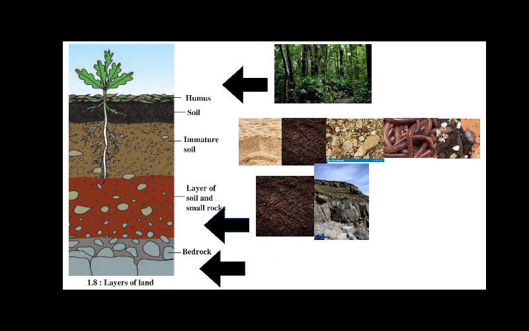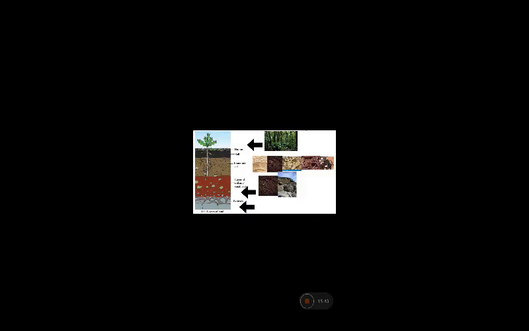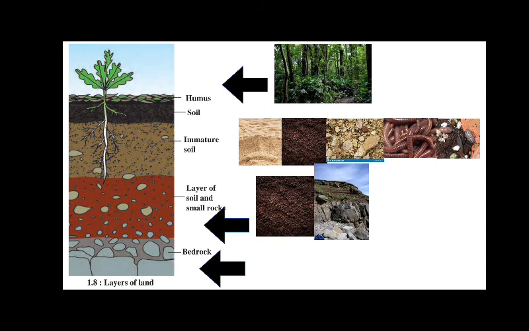And the last layer is the bedrock from which the soil has emerged. The land on the earth also looks like this. If a pipeline is being laid in your neighborhood, observe carefully the pits dug for this purpose. You will see some layers under the land surface as shown in the accompanying figure.